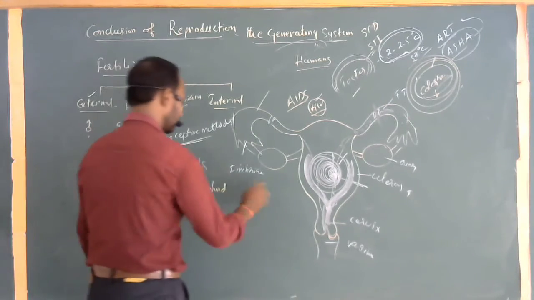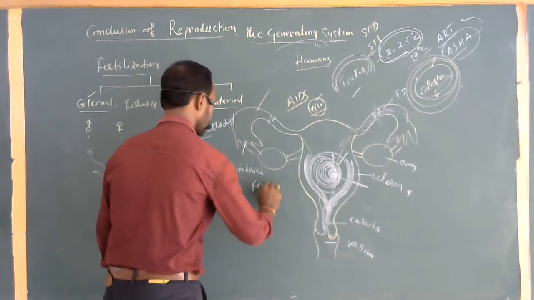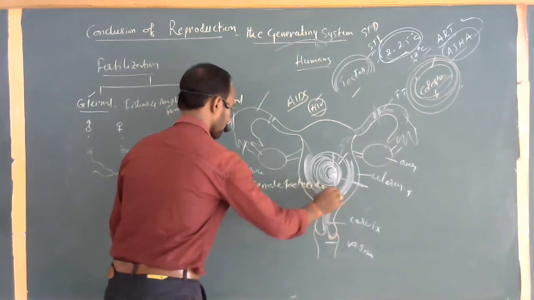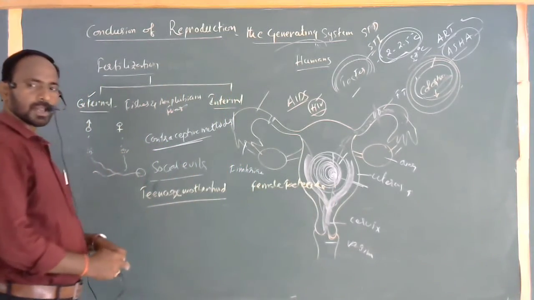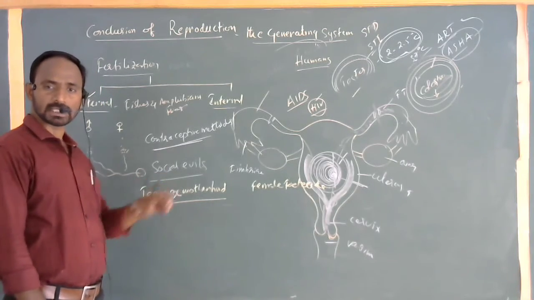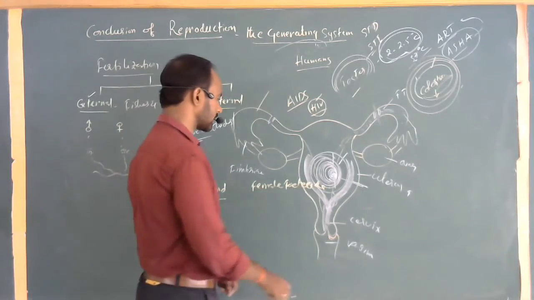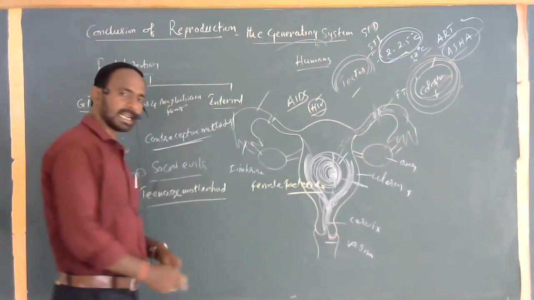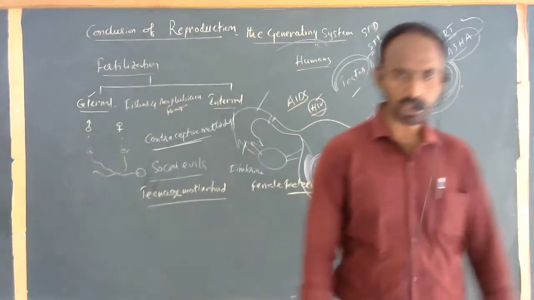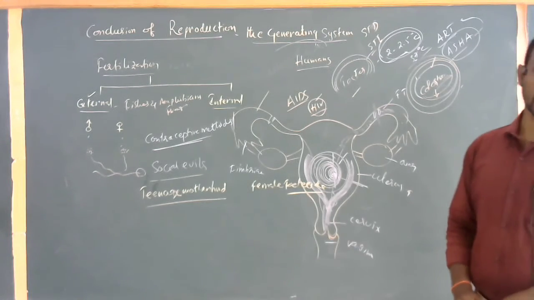Teenage motherhood and female feticides. Already we know clearly, teenage motherhood is a problem for the mother. It's not only a problem for the mother, but also for the child, the coming baby. Whereas female feticides: when the baby's gender is female, for example a girl child, their parents would like to terminate and abort their pregnancies.